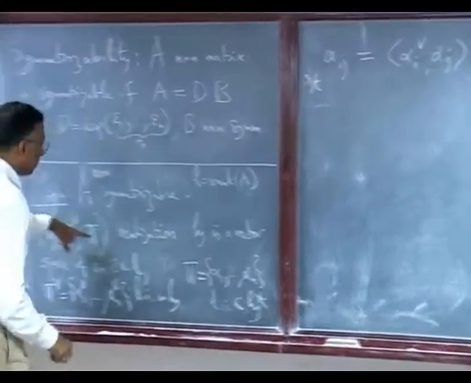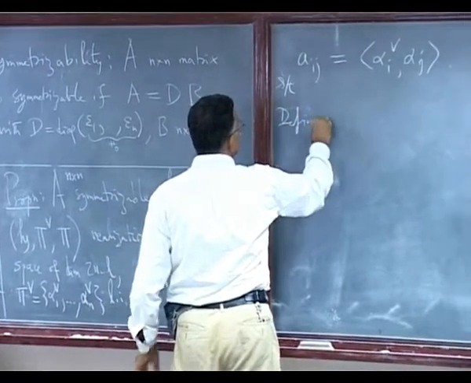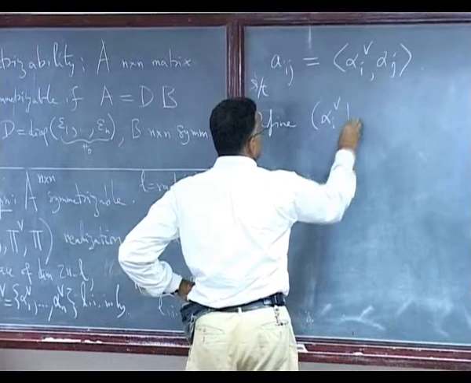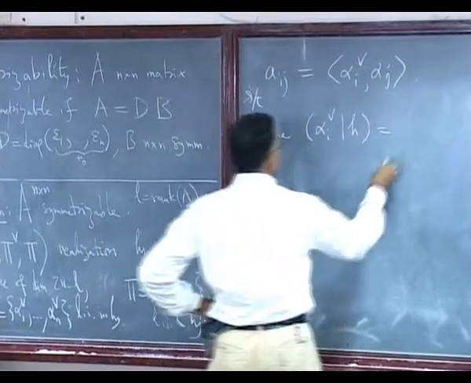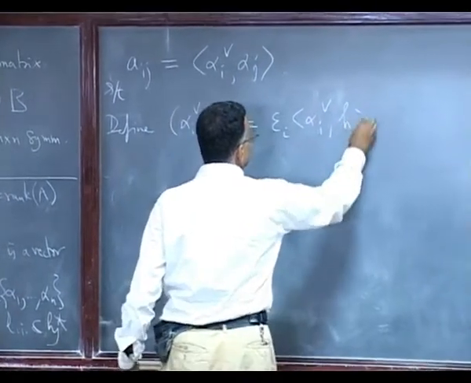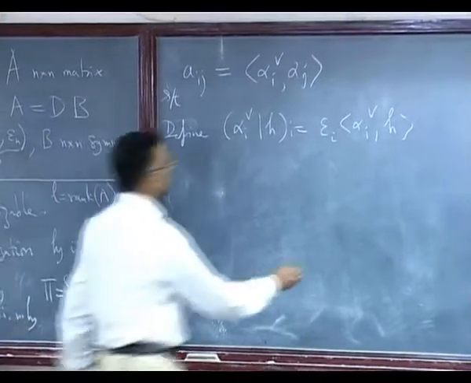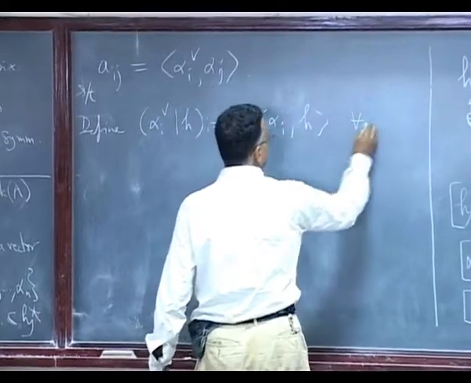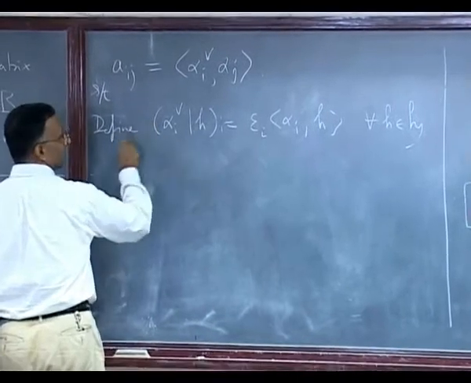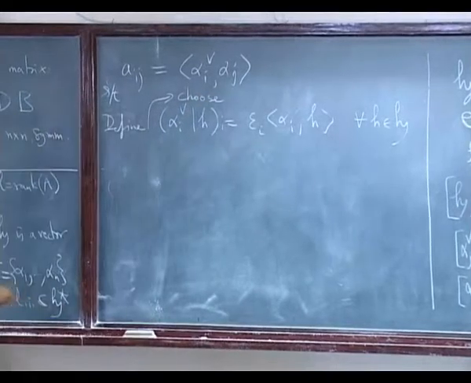So A is symmetrizable, and this is a realization. Then you define the form as follows. I always forget the choices until I come to them.